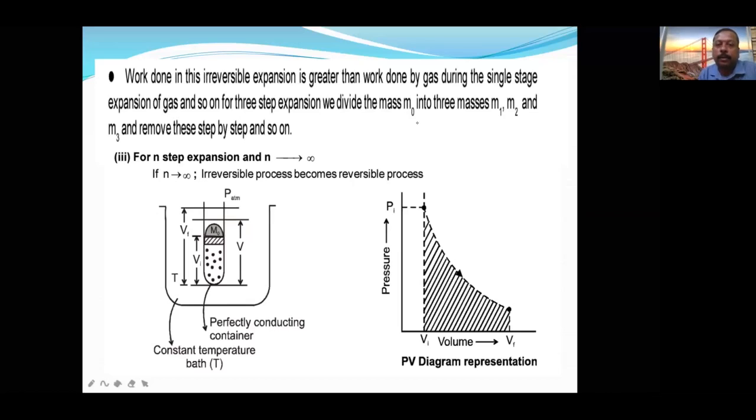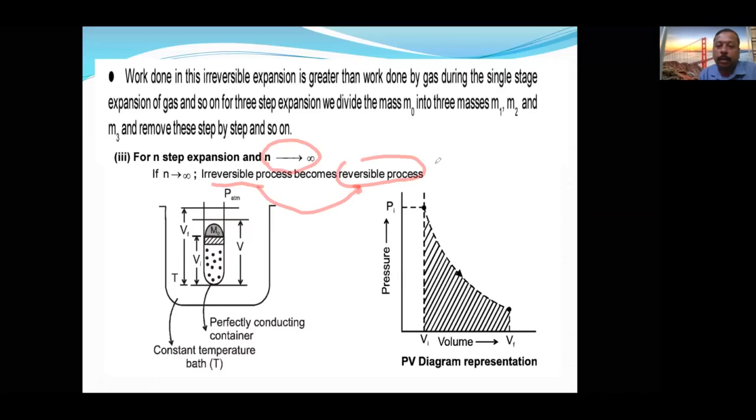That is the n-step process. When n tends to infinity, that means it is done infinitesimally slowly, so the irreversible process becomes a reversible process. So the same formula we can use.